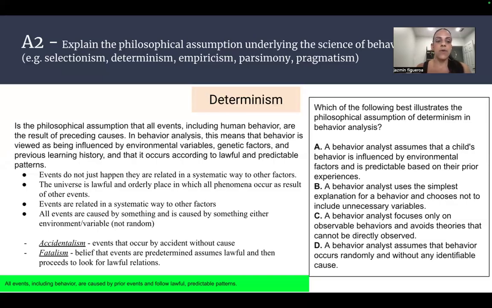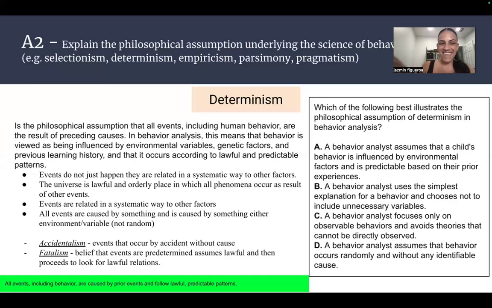We're thinking about previous learning histories and predictable patterns. And now we can think about, okay, is it A or B? We know it's not B, the simplest explanation, because determinism is not about determining the simplest explanation that this behavior is occurring.